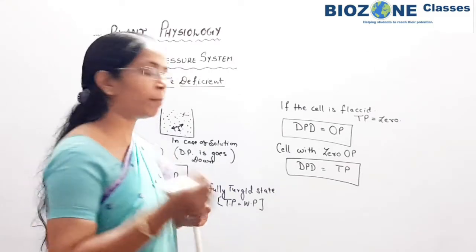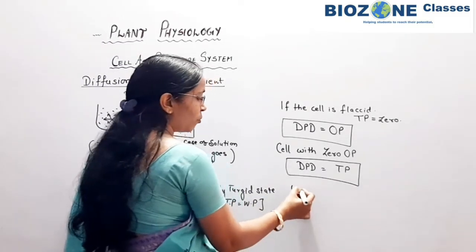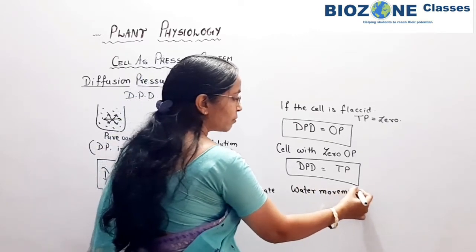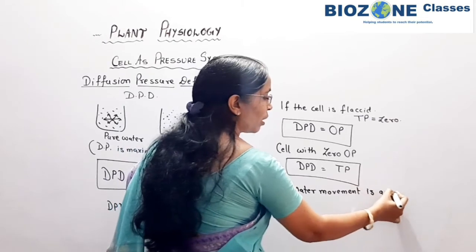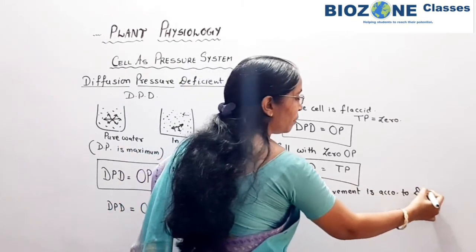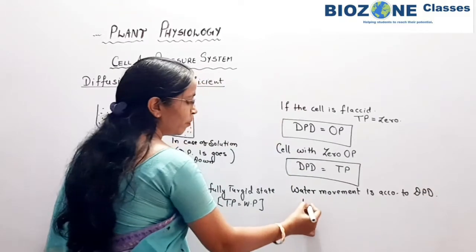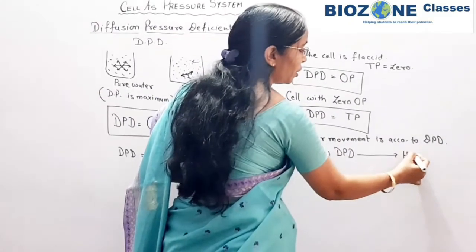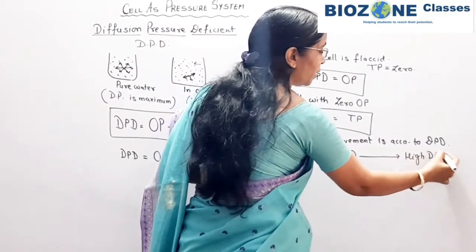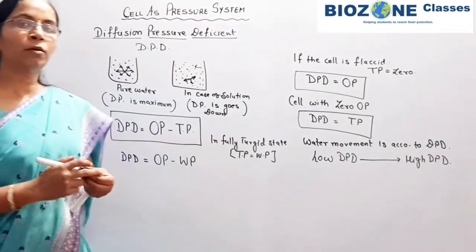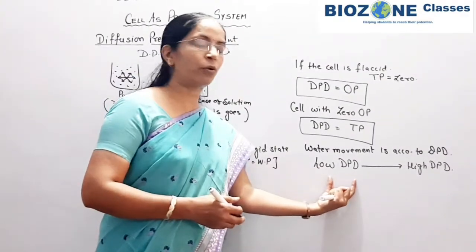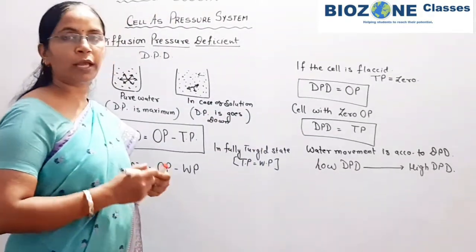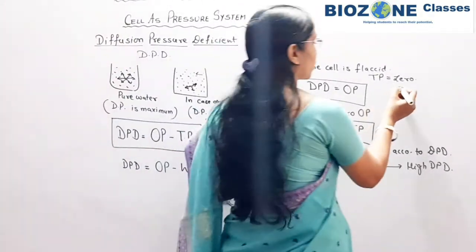Now again we study how water moves from one cell to another according to the concept of DPD. So remember the water movement again. Water movement, according to DPD, is always from the region of low DPD towards the region of high DPD. So remember this part: water always moves from the region of low DPD towards the region of high DPD, and in this case also we get two or three kinds of questions.